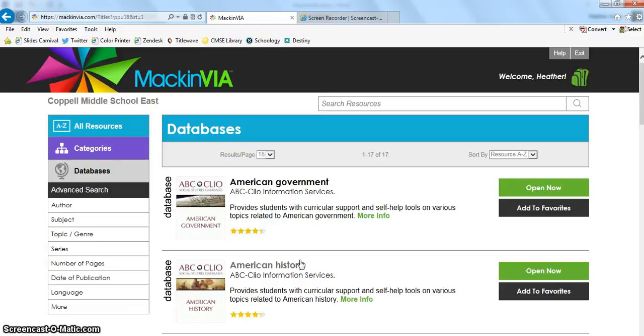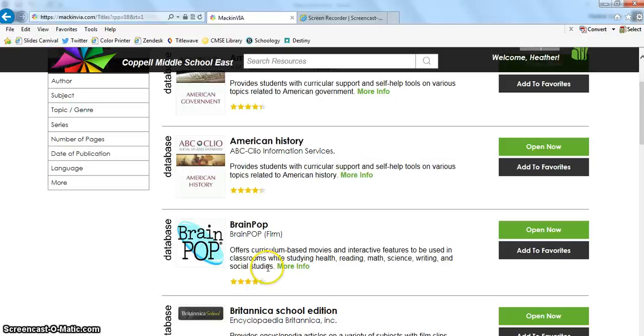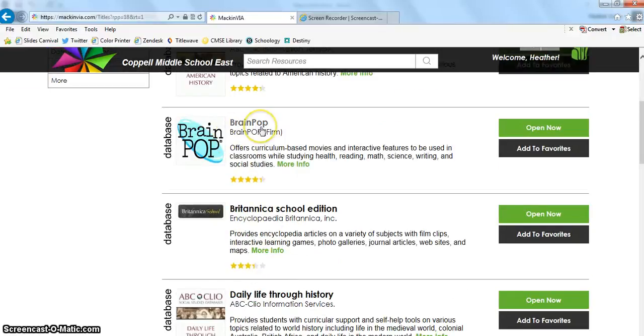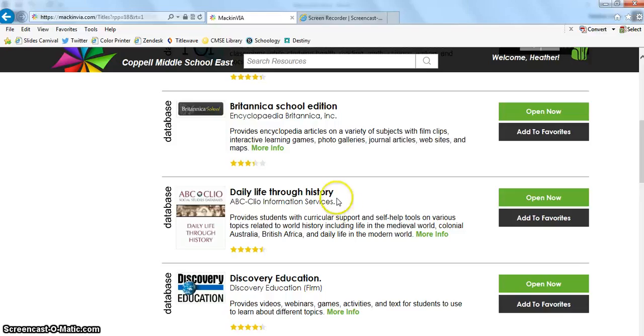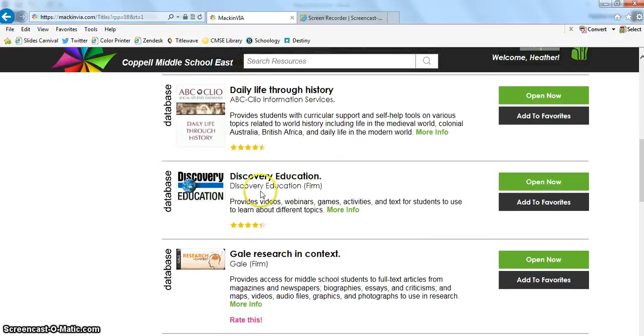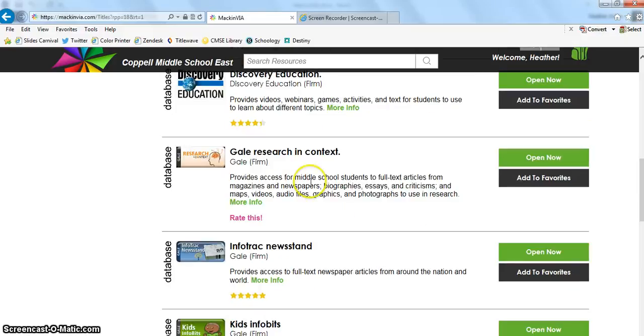6 out of 17 are focused on history, and we have 2 of those at the top. I can scroll down and I see BrainPop. You may be familiar with that. Britannica School Edition is an enhanced encyclopedia database that's new this year. We have another history database. Discovery Education, you may have already accessed this database in history or science classes this year. Gale Research in Context is new this year, and it's my favorite database. We're going to come back to this in just a moment and look at it more closely.